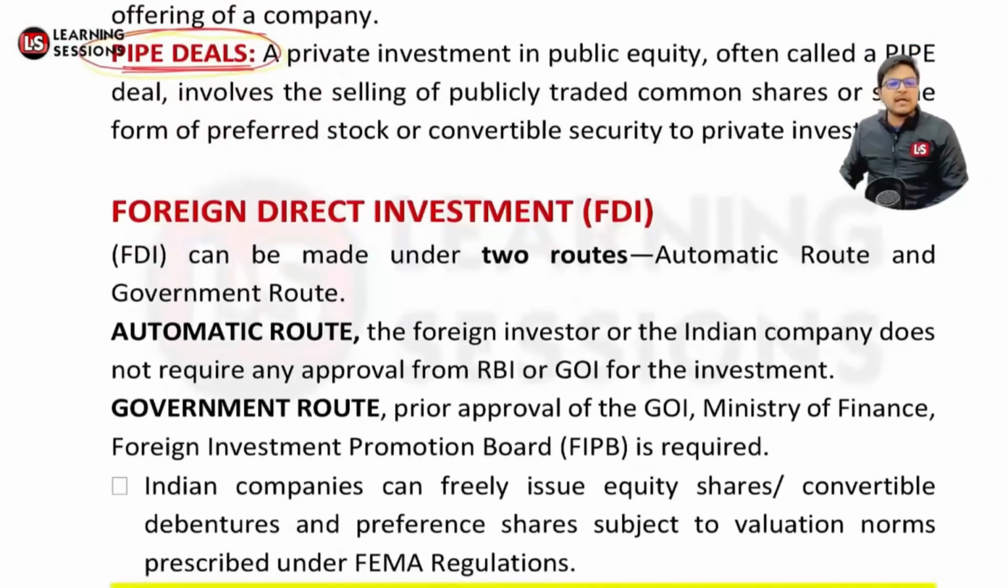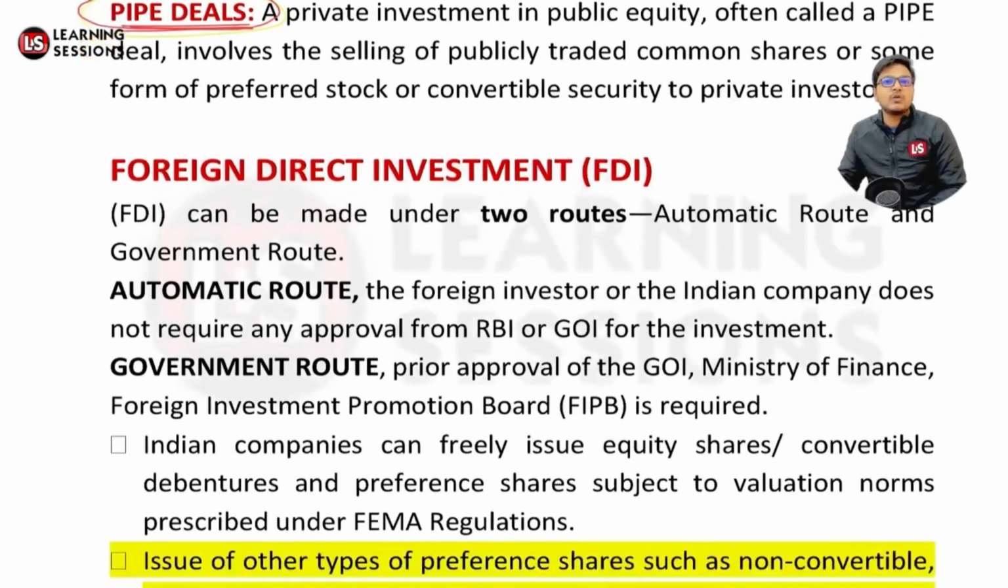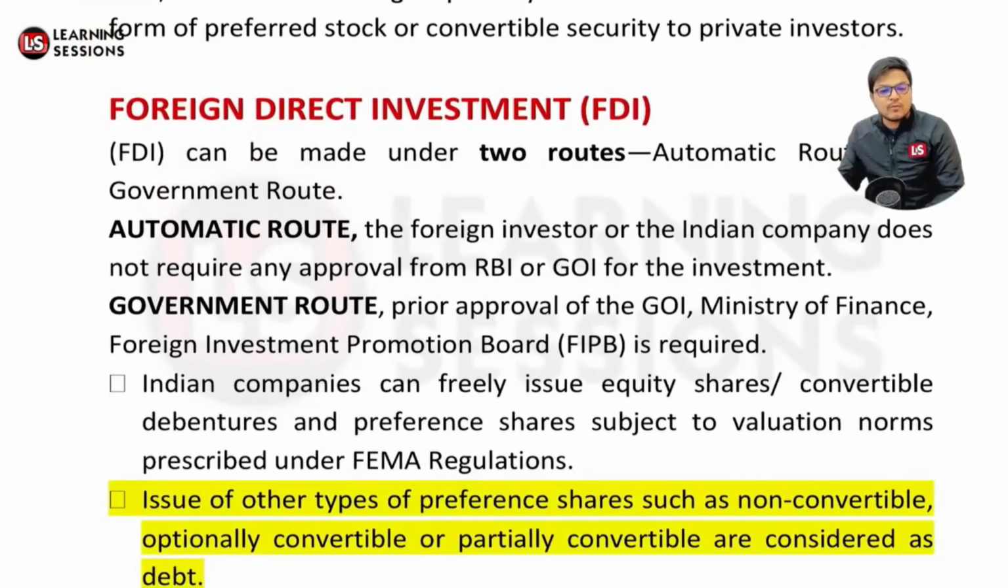Right? After that, it's related to FDI, that is foreign direct investment. Now the foreign direct investment can be by way of two ways. One, it's related to the automatic route, where no government approval or RBI approval is required. And the second one is related to the government route, where prior approval from the government of India is to be taken. You need to take prior approval from the government of India, Ministry of Finance, Foreign Investment Promotion Board. You do require these approvals, only then can you go for the investment. That's related to the government route, right?